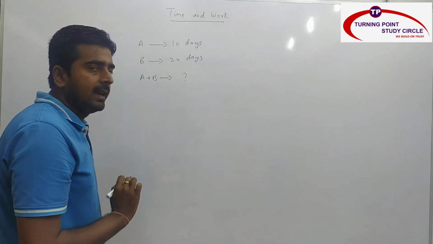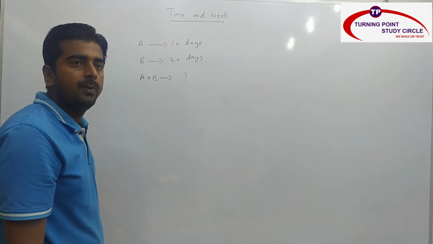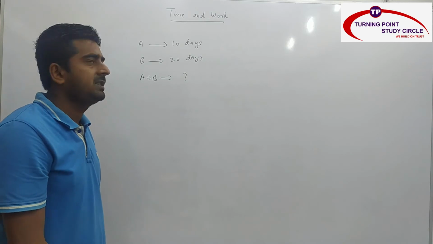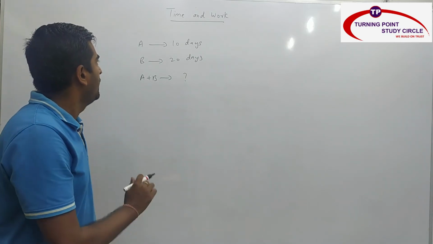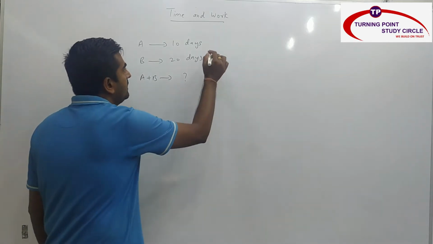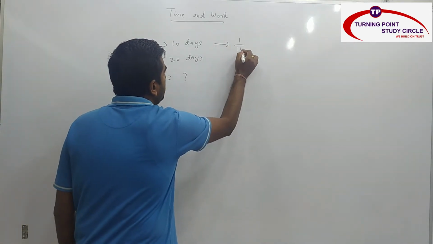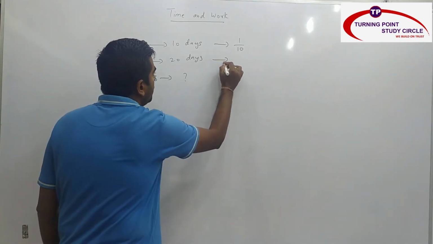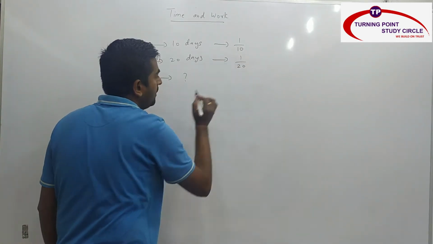Right? So there are two ways to solve this question. One way is nothing but fraction method. Second way is nothing but efficiency method. First we will see fraction method here. So A can do some work in 10 days. What about A's one day work? It is nothing but 1 by 10. Similarly, B can do some work in 20 days. So what about B's one day work? It is nothing but 1 by 20.